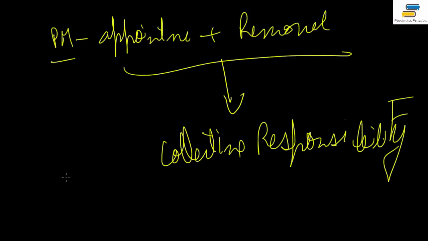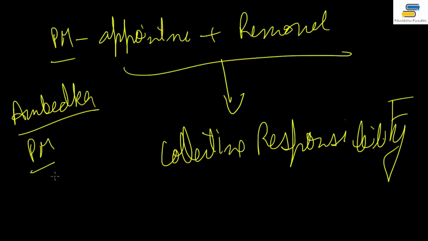So I can give you an example from the Constituent Assembly debates. Dr. Ambedkar, who was chairman of the drafting committee of the Constituent Assembly, said, suppose there is no prime minister. Let's suppose for a while. What will happen?